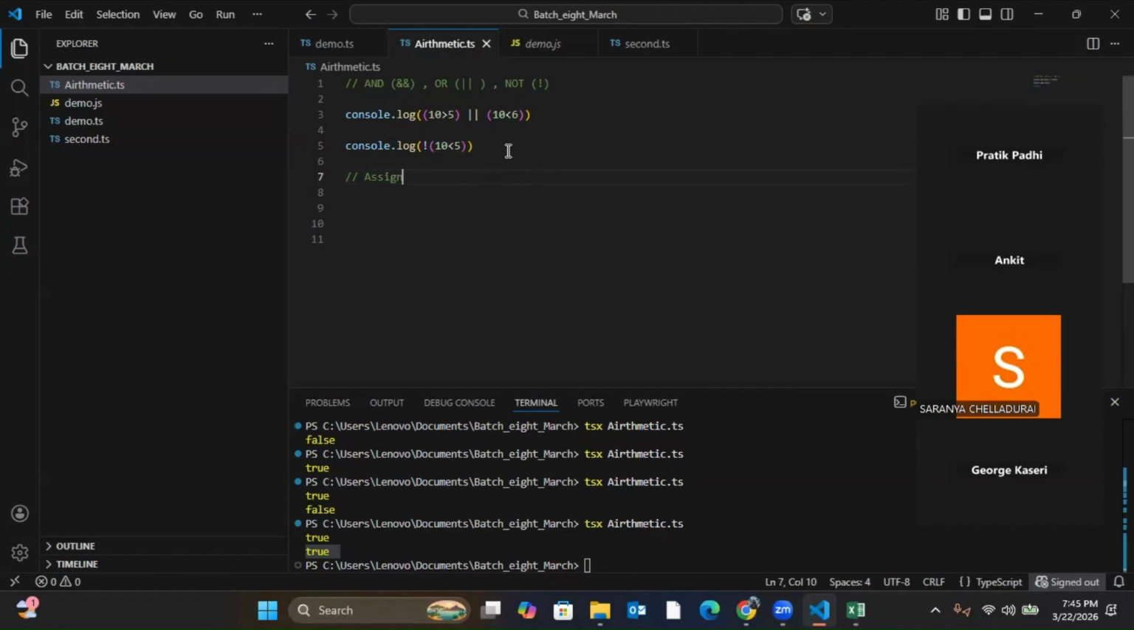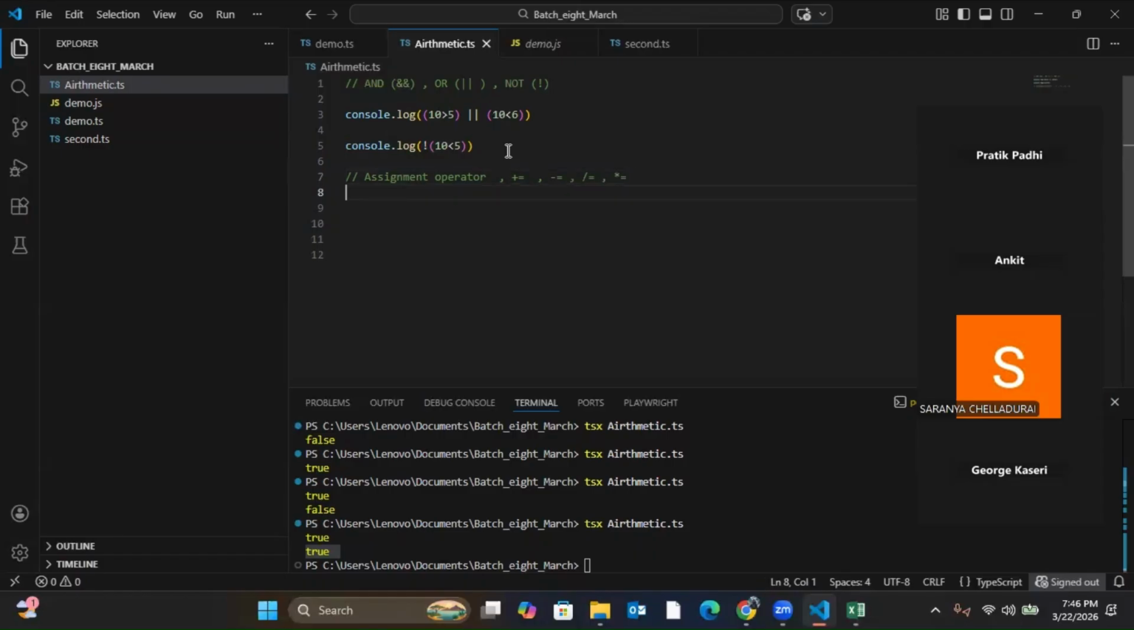Then the other is assignment operator. So what is assignment operator? Assignment operators are also plus equal. Whatever operation you do, plus, minus, multiplication, division, if you just give an equal after that, that is an assignment operator. Minus equal, divide equal, multiplication equal. These all are assignment operators.